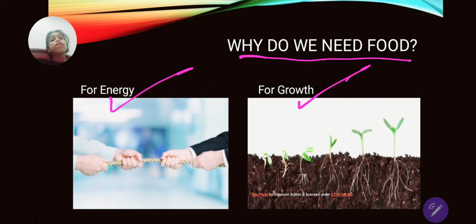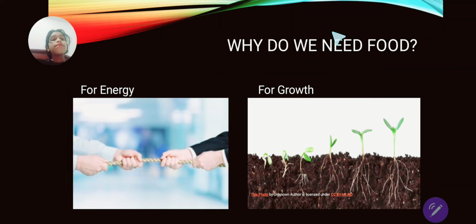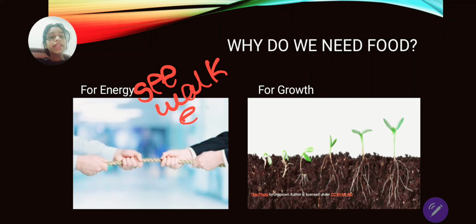Now, you have seen that game, tug of war. I think you have played it also. In playing tug of war, you need energy. If you have energy, you can see, you can walk, you can eat, you can grow.